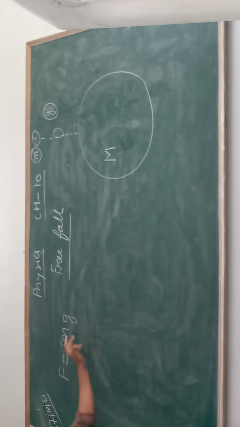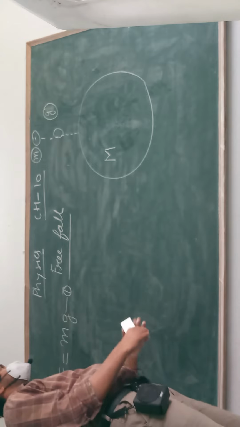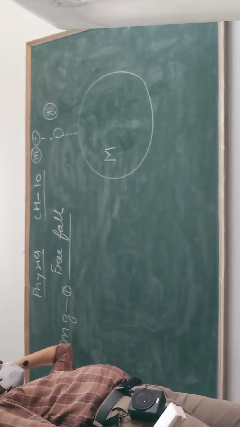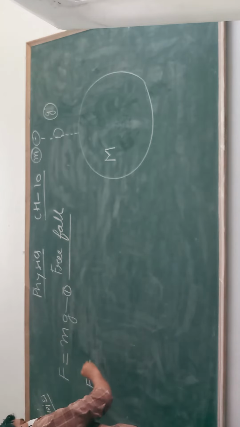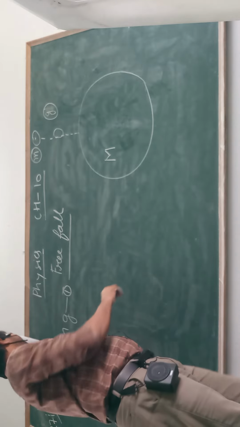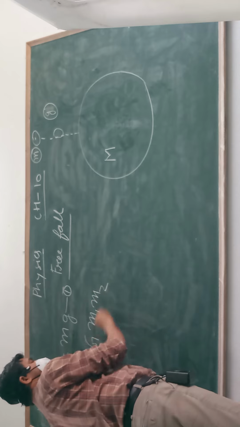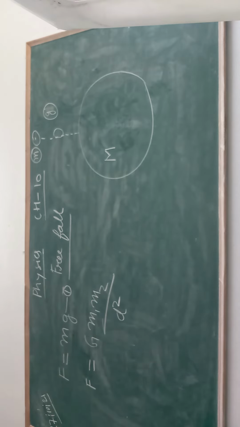Clear? So this is relation number 1. And at the same time, I can calculate the same force using this formula. This also can be used to calculate the same force between the object and the earth.